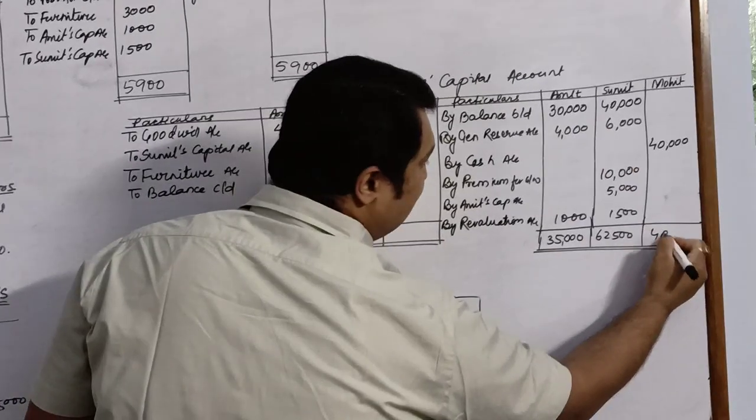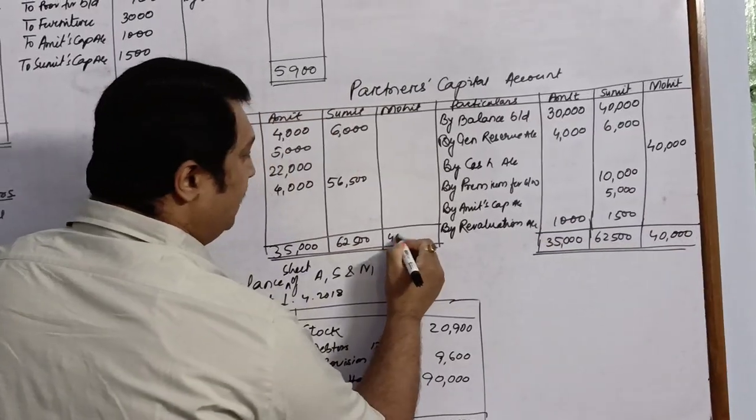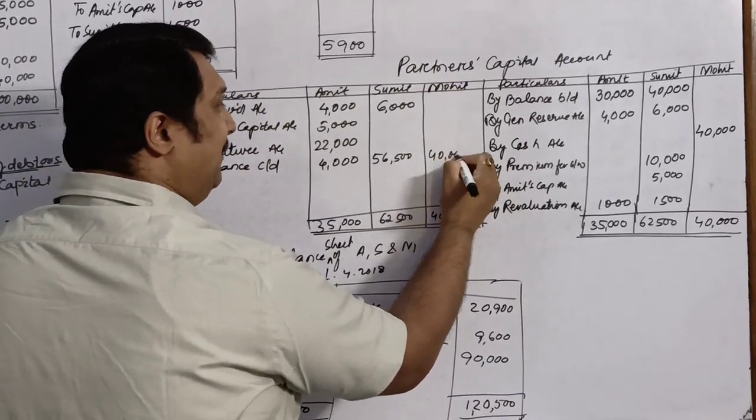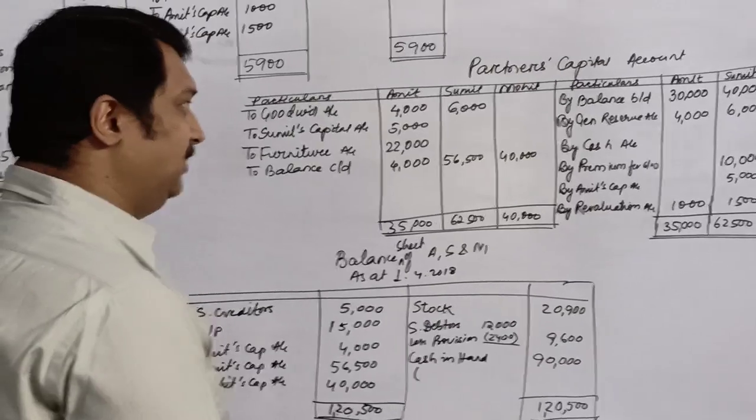And Mohit only has credit side, that is 40,000. The same amount will be written. Nothing is to be deducted. So his capital will be carried forward at rupees 40,000.